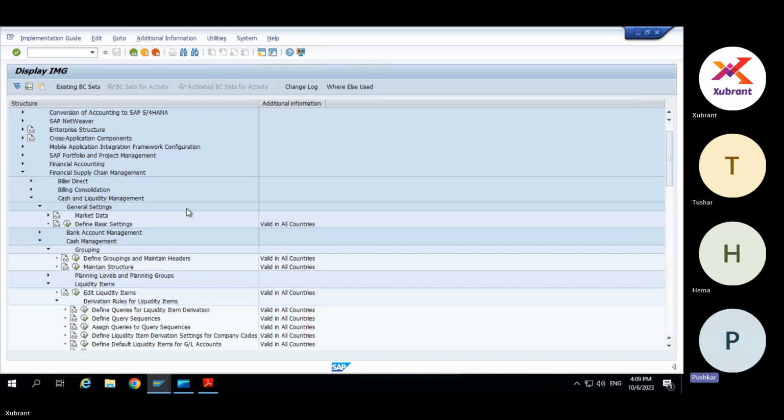It might be IDOC, or they might use some replication software. There are different tools available nowadays. Okay, fine, I'll explore that.